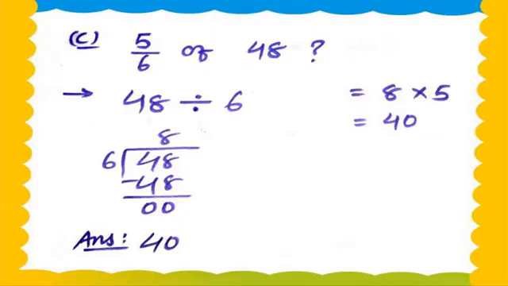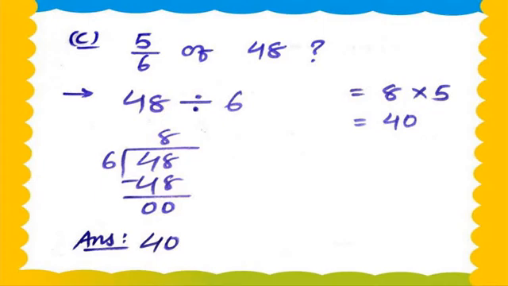So question C is what? 5 upon 6 of 48. Now first of all we revise the 2 steps. How many steps? 2 steps. First step is divide, and then after that multiply: divide and multiply, divide and multiply. Keep both points in mind, then we do this type of sum.